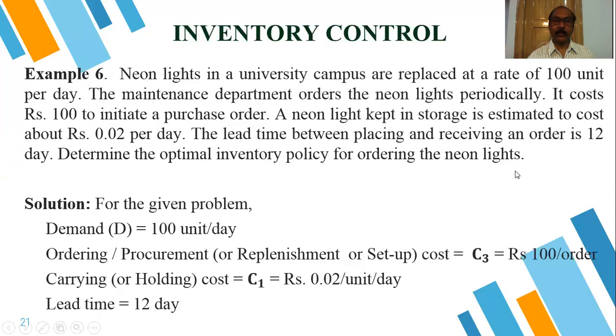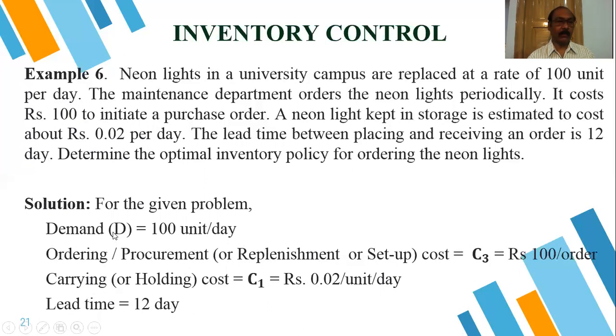Ordering the neon light means we have to find out the EOQ first. For the given problem, D is 100 units per day. Ordering cost is rupees 100 and C1, the holding cost, is 0.02 per day. It is not given as a percentage; it is given directly with respect to the item cost. And the lead time is 12 days.